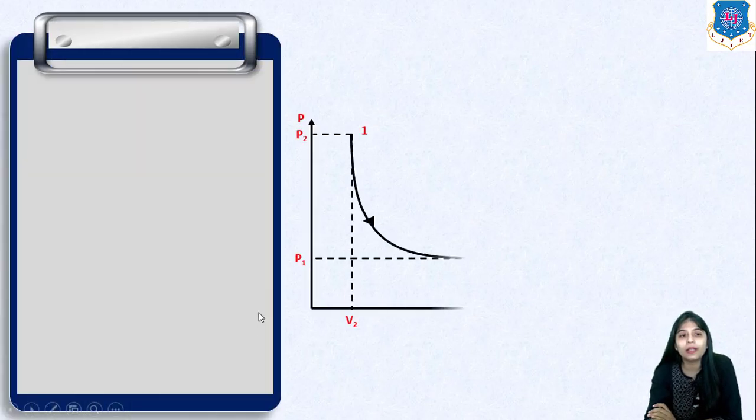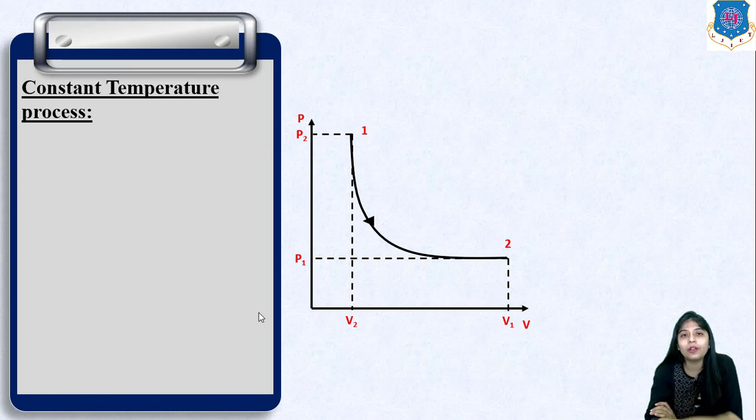Now if we talk about constant temperature process, in this process temperature remains constant, so the PV diagram will be the one as you see in this diagram. If we talk about compression or expansion, the PV diagram for constant temperature process will be hyperbolic, and this is the reason that it is also known as hyperbolic process.